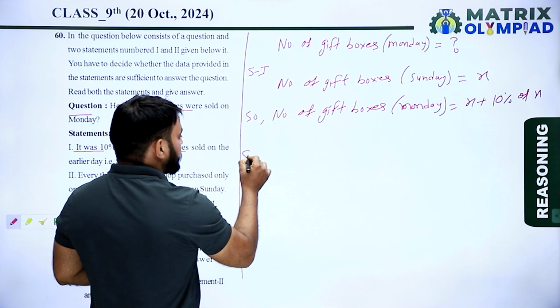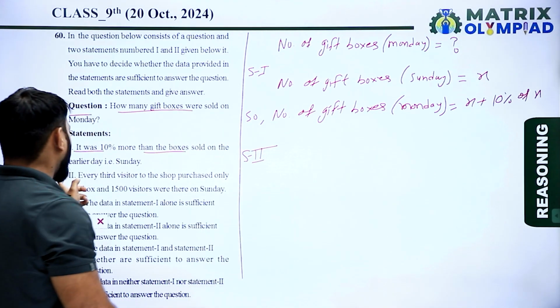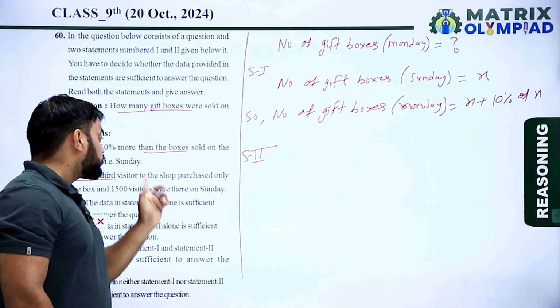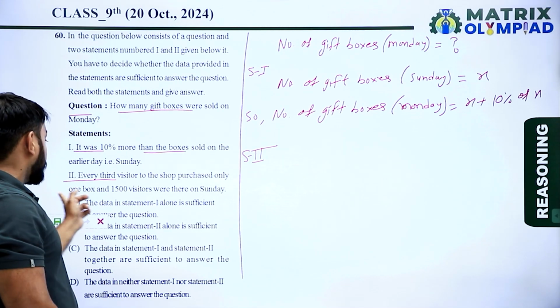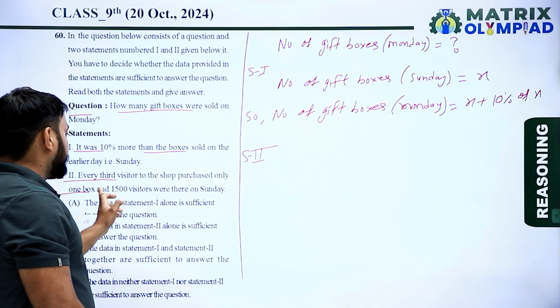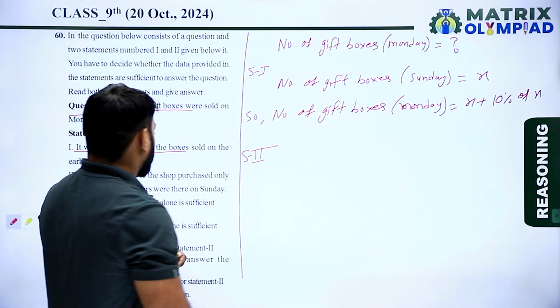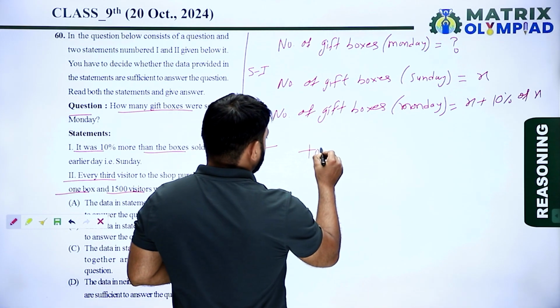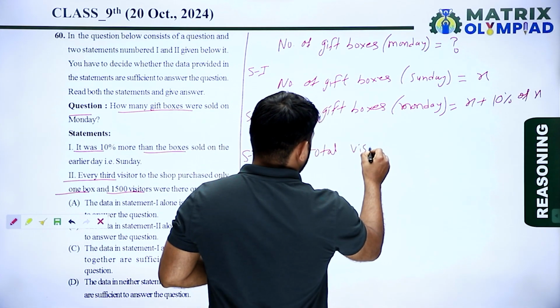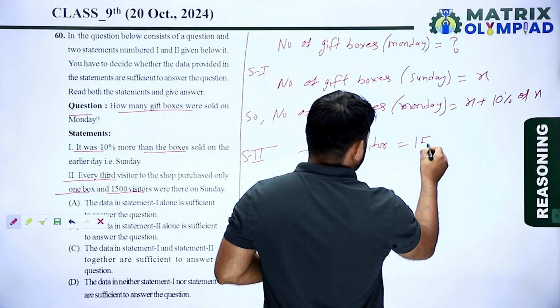Now according to statement second, every third visitor to the shop purchased only one box and 1500 visitors were there on Sunday. So total visitors is equal to 1500.